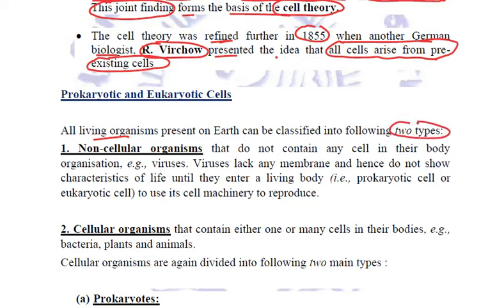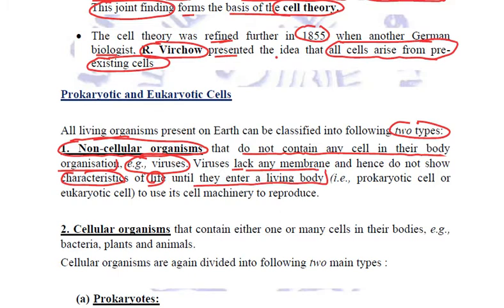What are these two types? One are non-cellular organisms. These are the organisms which do not contain any cell in their body organization. Examples are viruses. Now viruses lack any kind of membrane, and that is why they do not show any characteristic of life until they enter a living body. And they use the cell machinery of the living body to reproduce and to function. And that is why viruses are also said to be on the borderline of living and non-living.